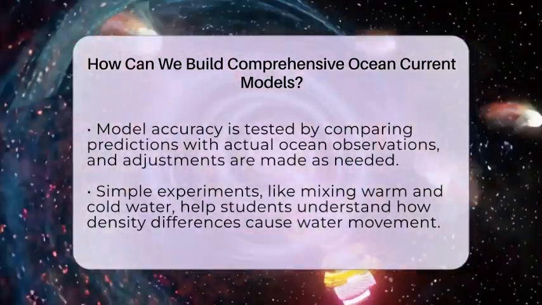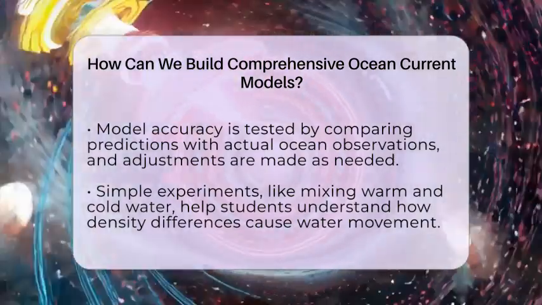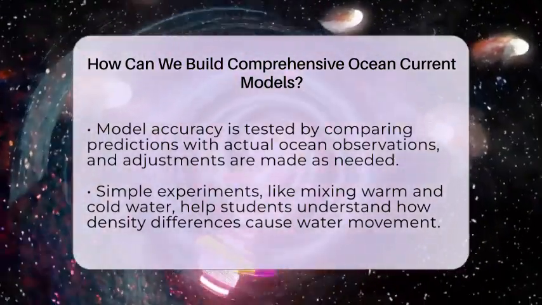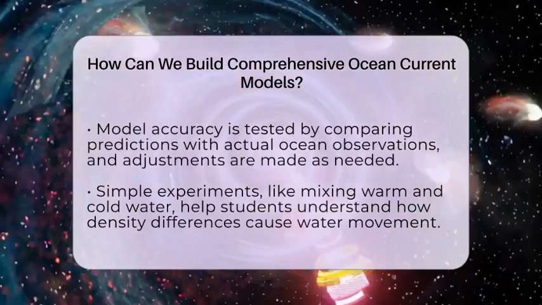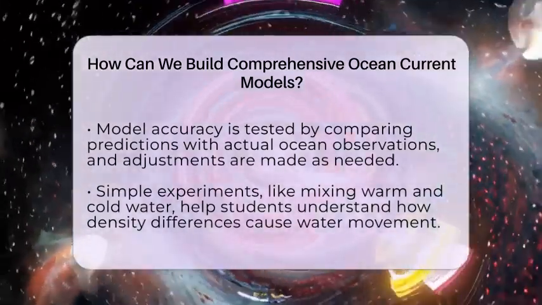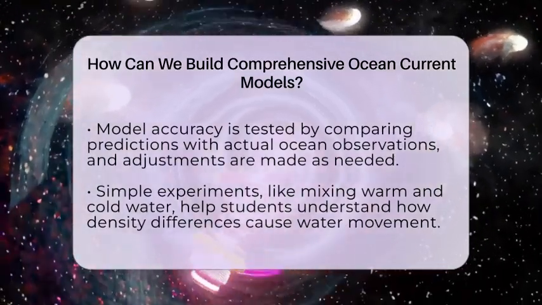To make sure their models are accurate, scientists compare their predictions with actual observations. If the model's forecast matches what they see in the ocean, they know it's working well. If not, they tweak the equations and input data to improve the model.